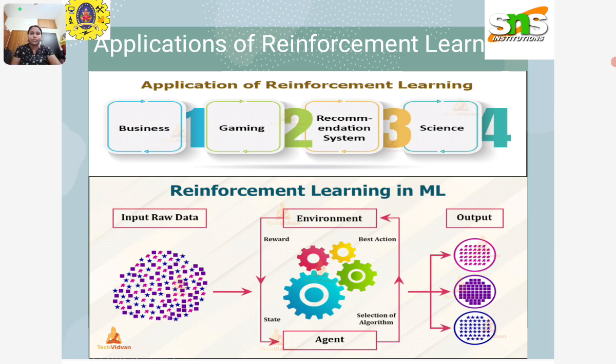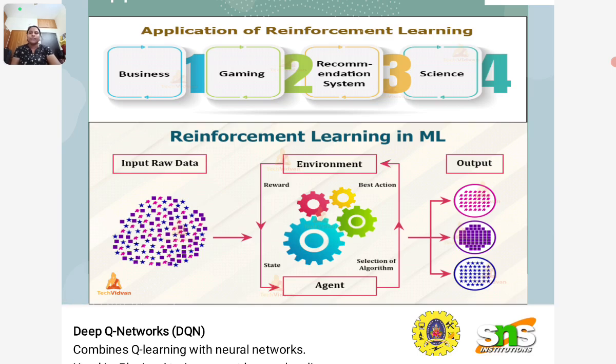In reinforcement learning, in machine learning, we give the raw data to the model. The model is called an agent. It selects the state and the algorithm for processing to give the best actions, and it processes on the virtual environment and gives the reward to the agent.